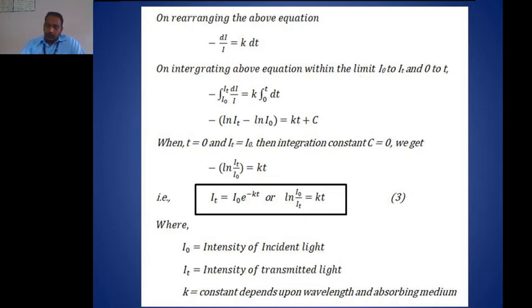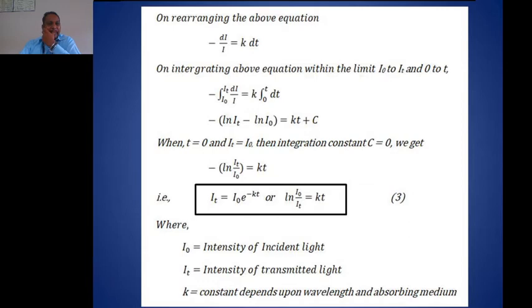When t equals 0, I equals I0. And if we consider that light passes through some thickness, that means t has some value, then the intensity of that transmitted light is denoted by the symbol IT.